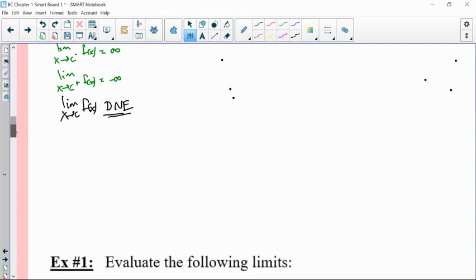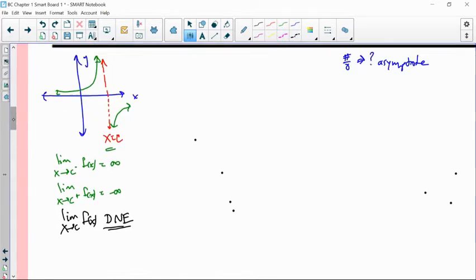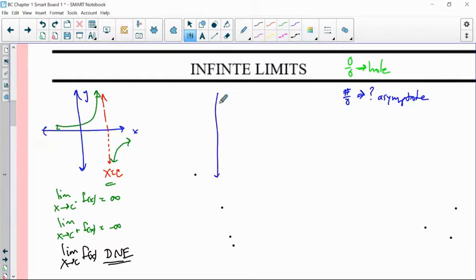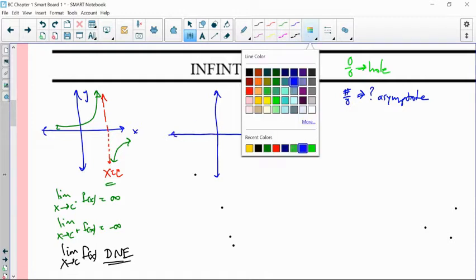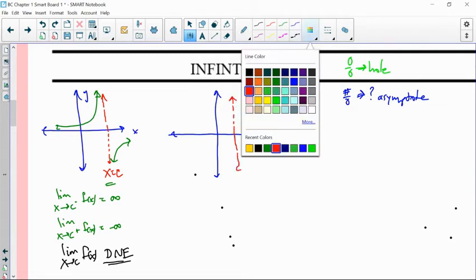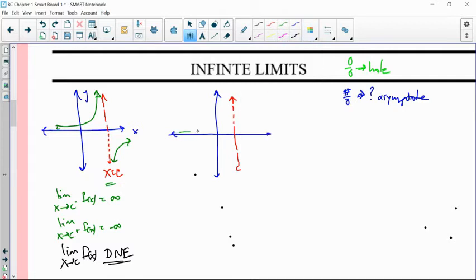Now, what other kind of behavior could you have at an asymptote? Well, let's draw another graph that has a vertical asymptote. I'll use red again, just to be consistent. Now, what if our function does this? We're increasing on that side, and we also came from that side.